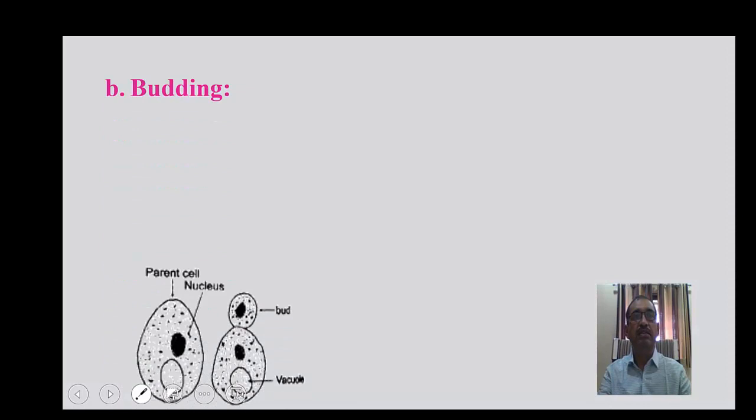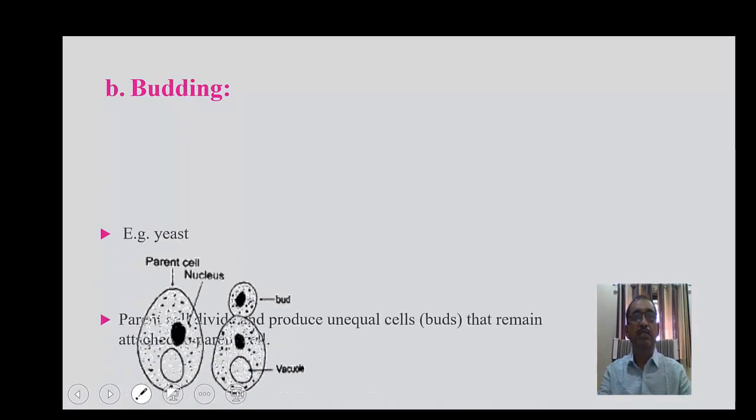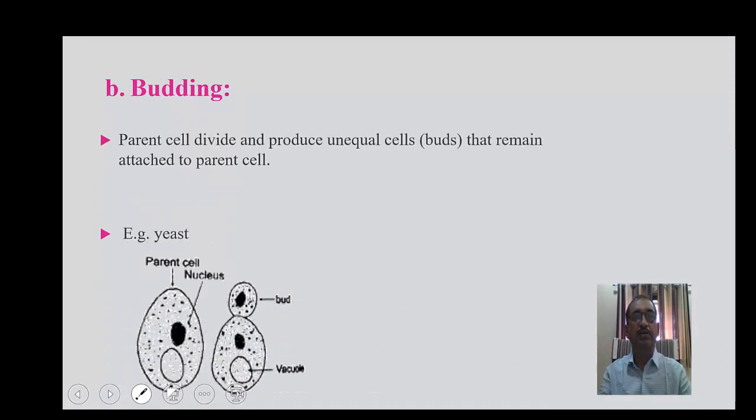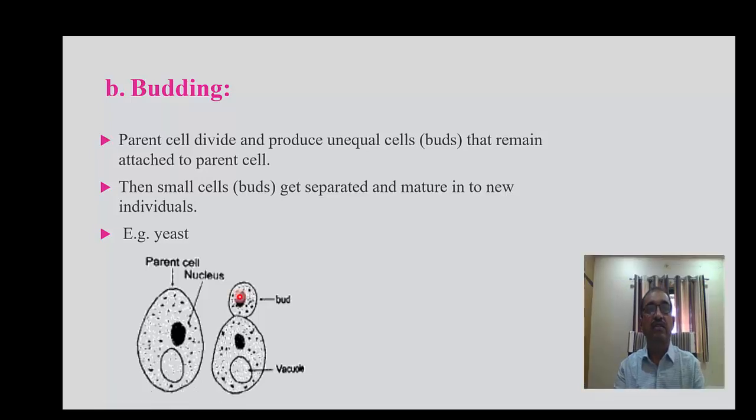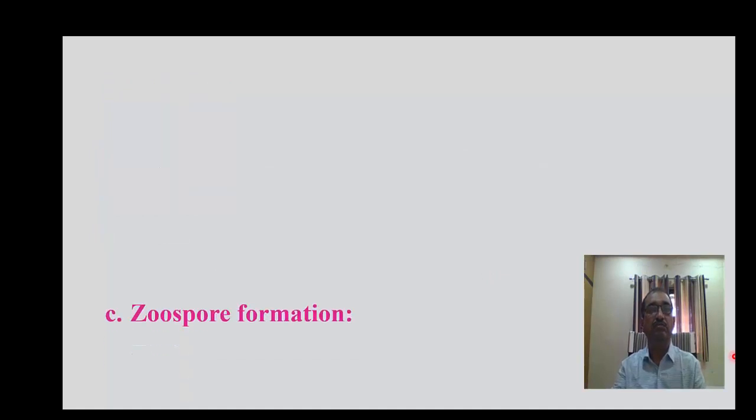The second method is called budding, especially in yeast. If we see, the parent cell divides and produces two unequal cells, which are also called buds. These buds remain attached to the parent cell. Then these buds get separated and mature as a new individual.